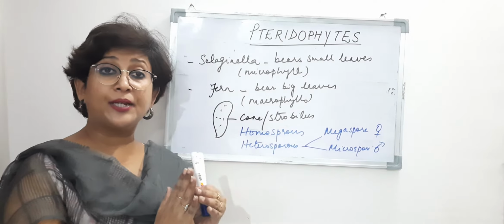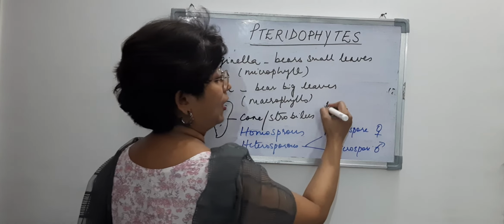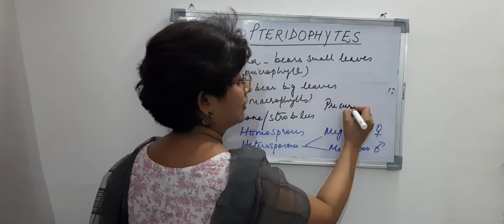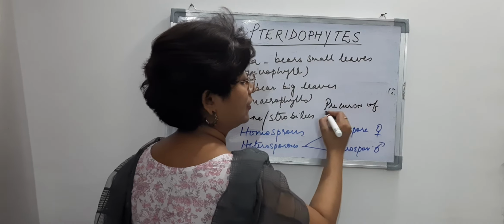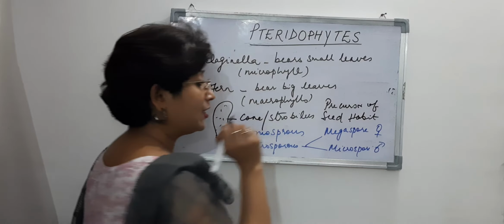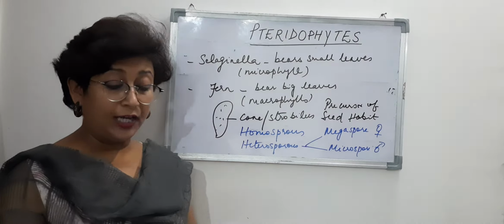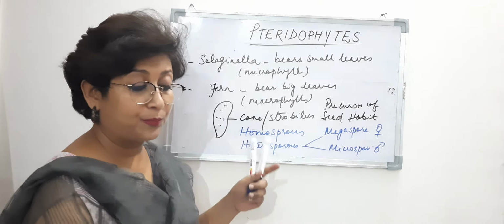This is a precursor of seed habit, right? This is an important step for evolution, seen in the pteridophytes.